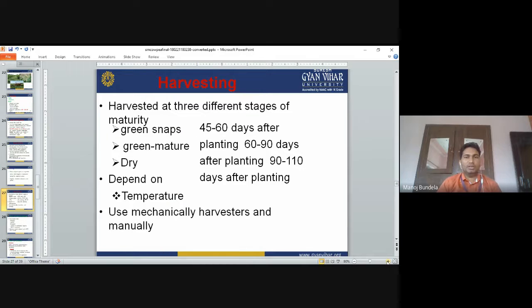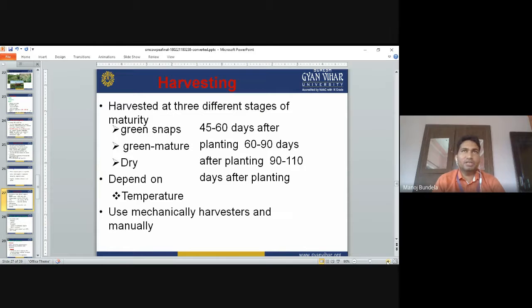Harvesting: There are three different stages of maturity for harvesting. If we are going for green snaps, then 45 to 60 days after sowing we will harvest. For green mature, 60 to 90 days after sowing we will harvest. For dry purpose, 90 to 110 days after planting we will harvest. So green snap 45 to 60, green mature 60 to 90, and dry 90 to 110. So harvesting depends upon the days after planting.